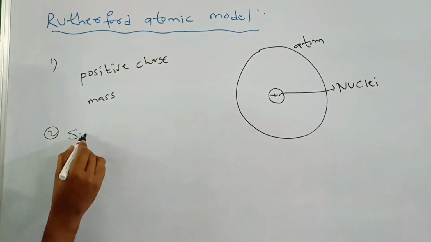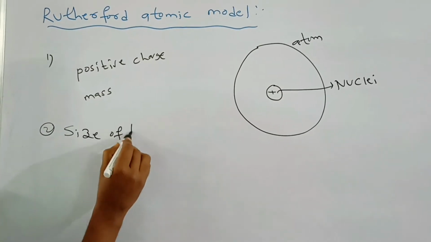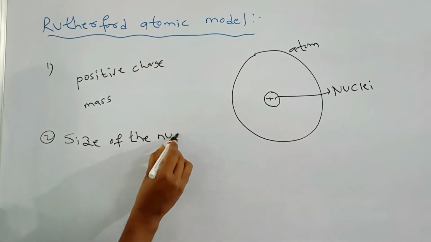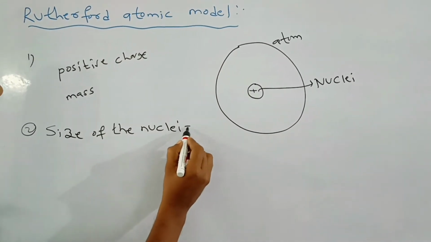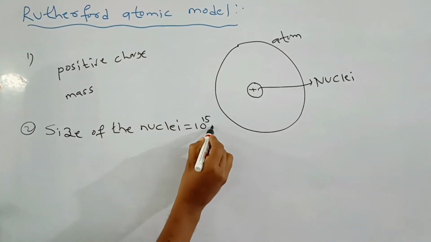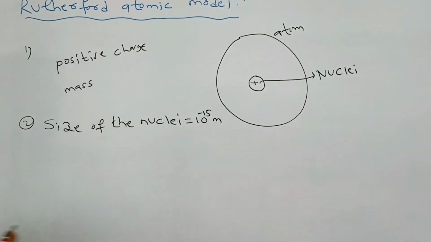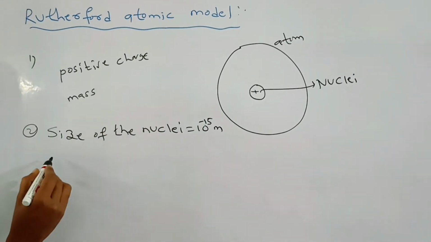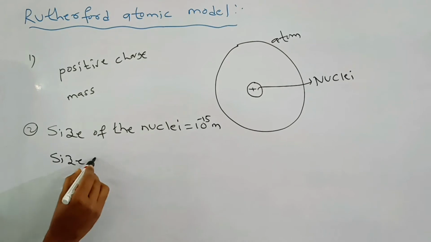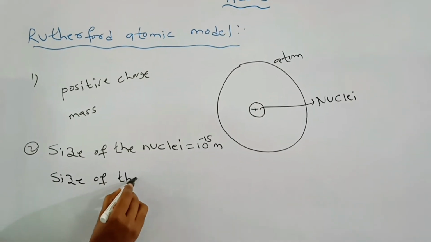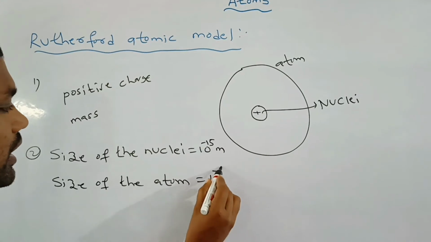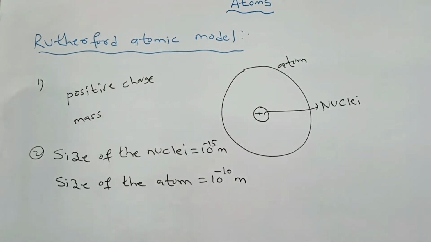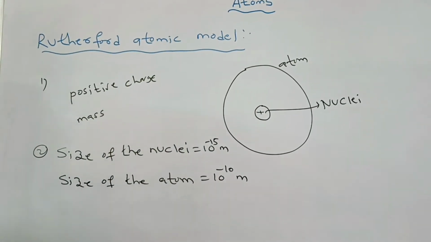The size of the nuclei is equal to 10 power minus 15 meters. And next, the size of the atom is equal to 10 power minus 10 meters. So this is the second postulate.